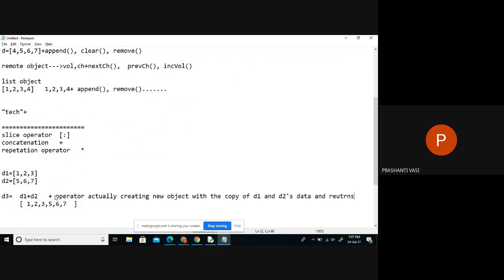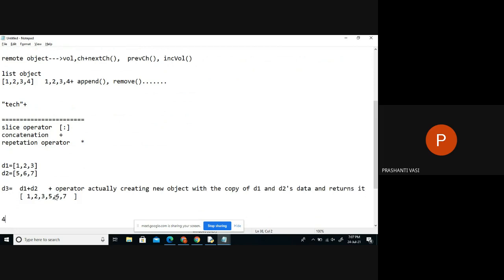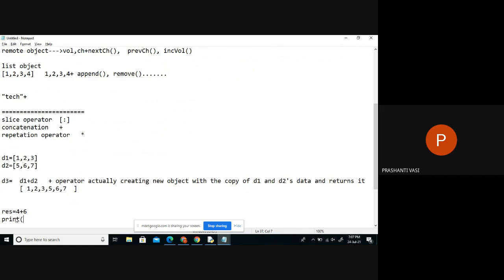and returns it. So here this word is important, returns it. So the meaning of returns it: if I'm writing something like 4 plus 6, does it give you some answer? Return means giving back. So does this calculation give an answer back? Yes. Whichever returns some answer, we can either store that answer in a variable, or we can immediately print that answer. Whichever is giving back something to you, we can immediately print that returned answer, or we can immediately store that in a reference also.